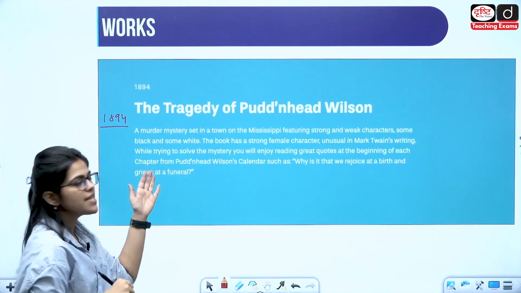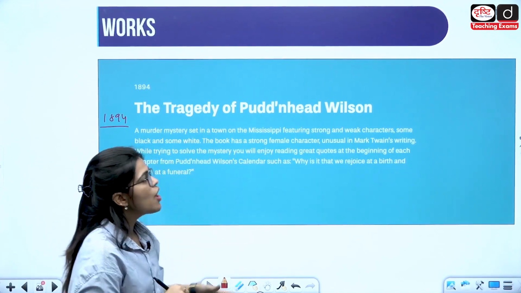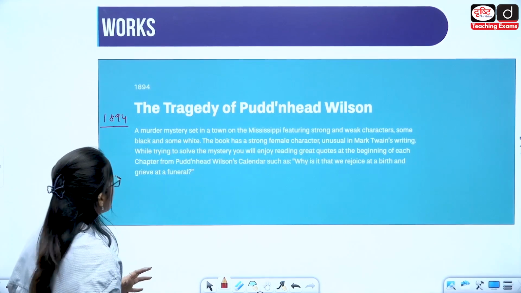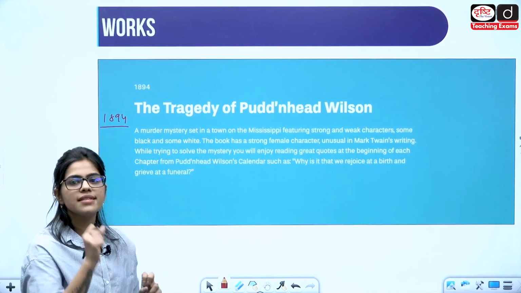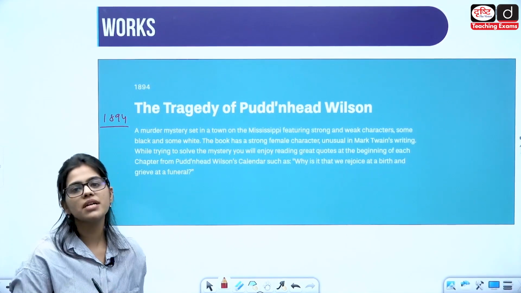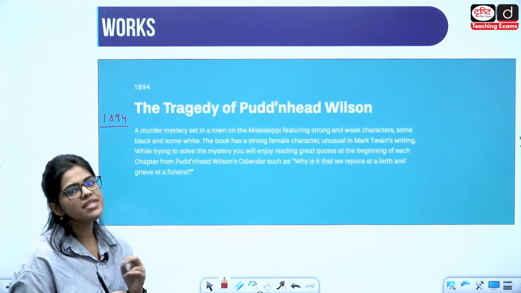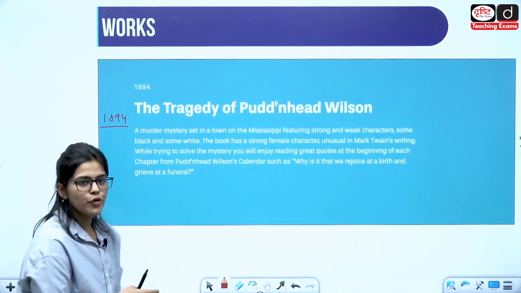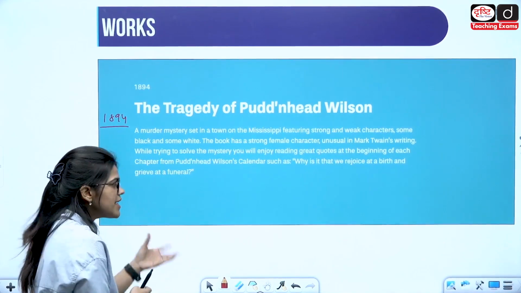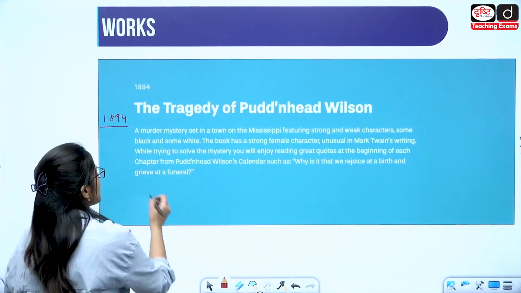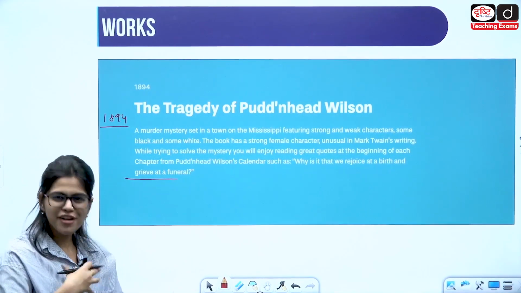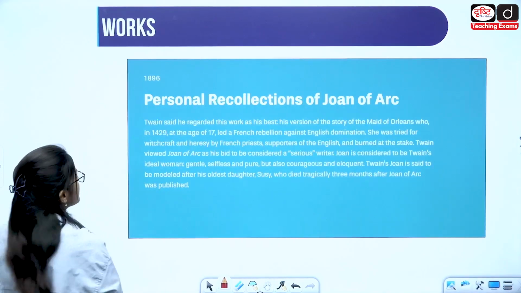It's a murder mystery set in a town in Mississippi where there are strong and weak characters, and an interesting read that you can do. There are some black characters and some white characters that are intermingled together. Racial segregation is again an important theme, and this writing is, as I told you, a murder mystery, so you can read it. It is going to talk about birth, as well as there are scenes of funeral, which is a heart-chilling text to read. So try to read this work.